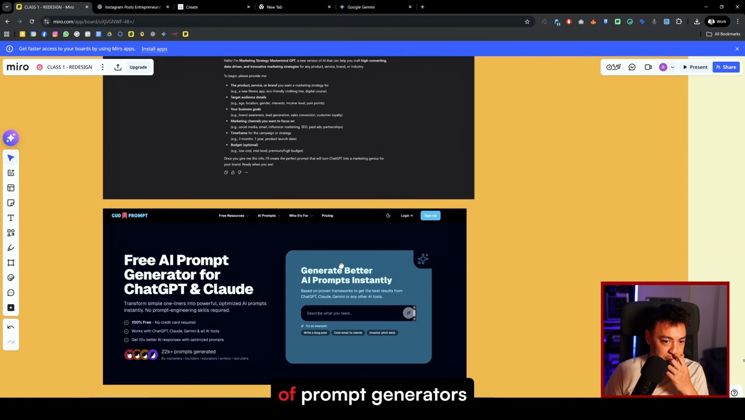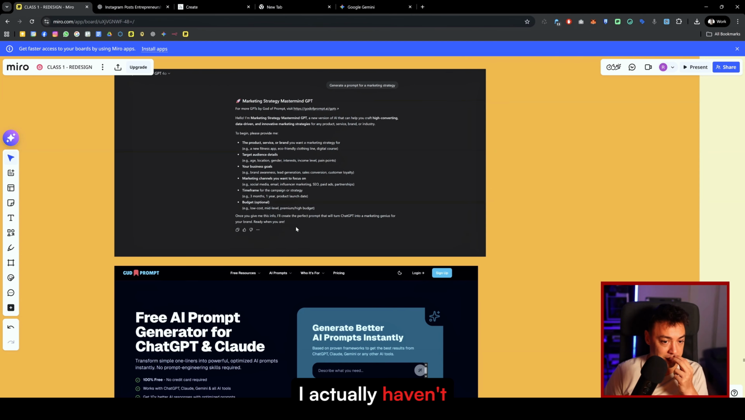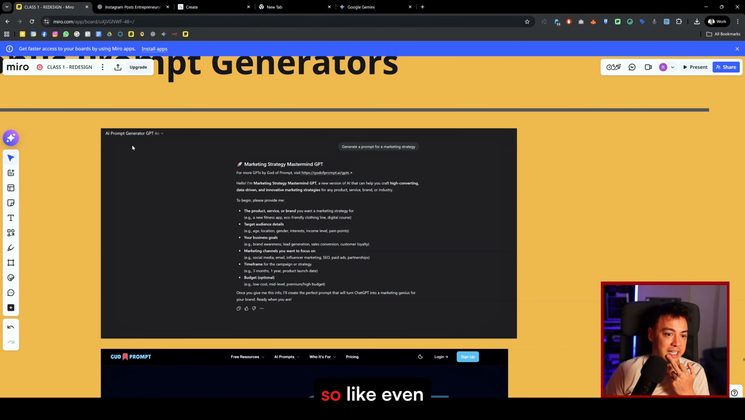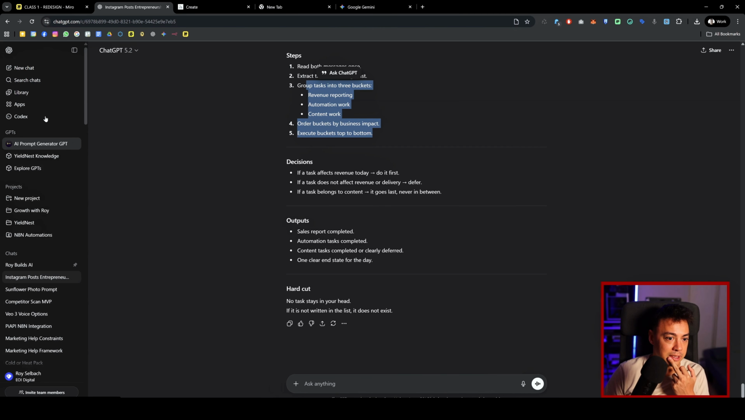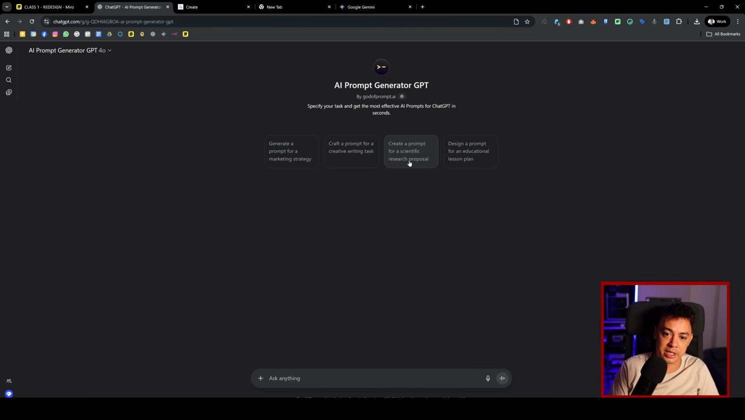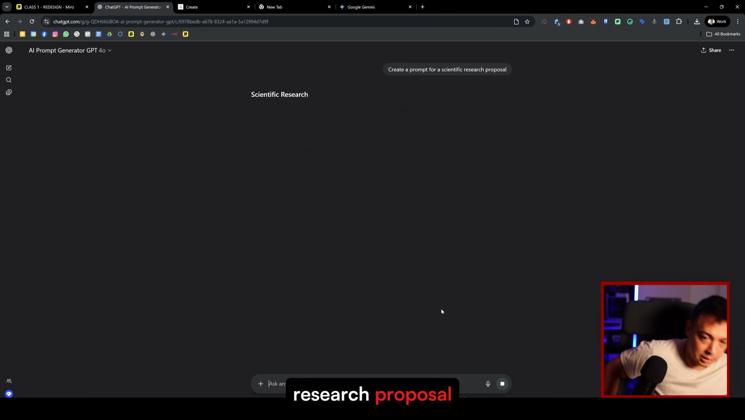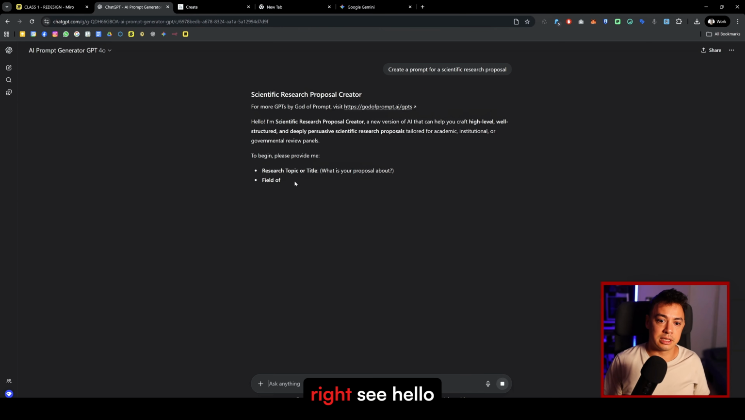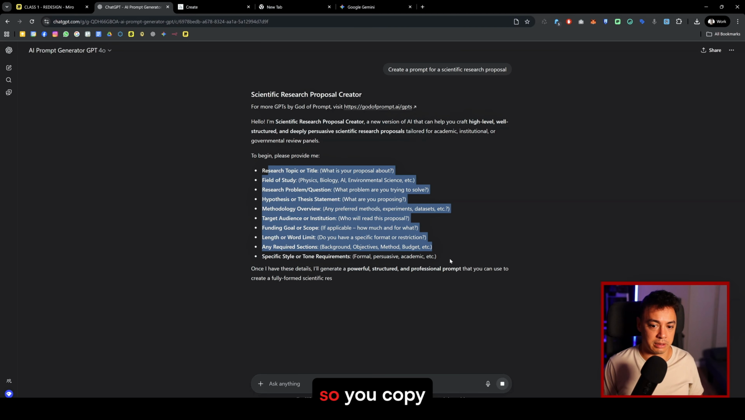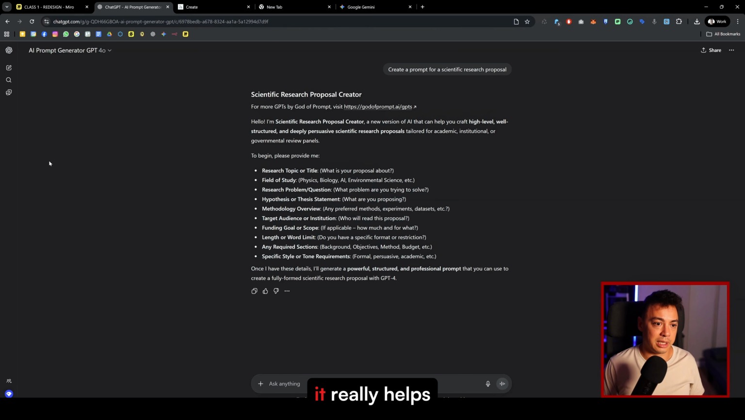So there are also a lot of prompt generators. I actually haven't experimented with this, but you don't want to have a very generic one, right? Even ChatGPT has a prompt generator. I found it earlier as well: AI prompt generator. You can see there's an app, right? It can help with generating the prompt. They give examples, like create a prompt for a scientific research proposal. Most probably it's going to ask me a lot of questions, right? See, hello, I'm a scientific research proposal creator, to begin. So you copy all of this and then you fill it in. It really helps you as well.